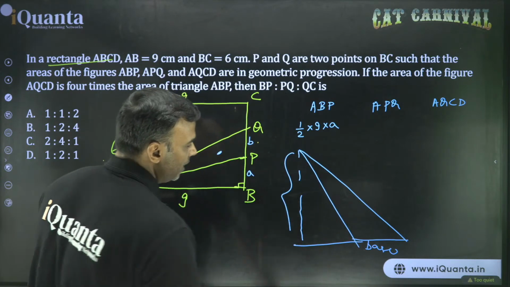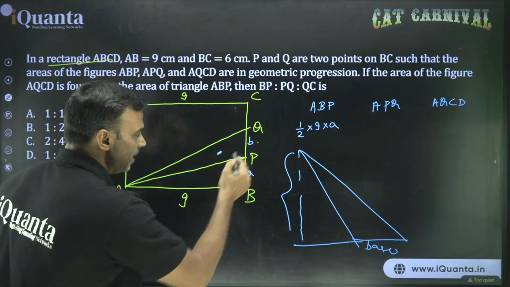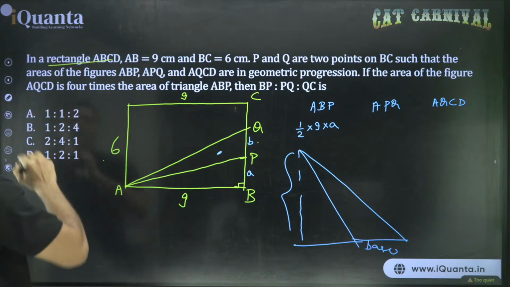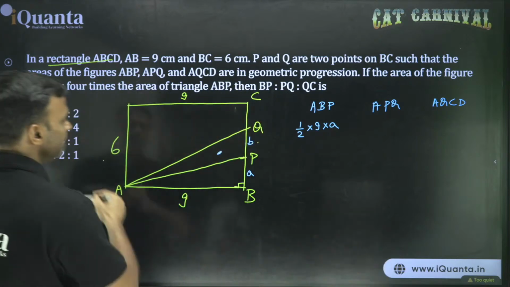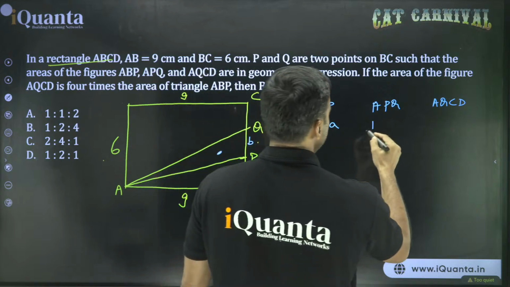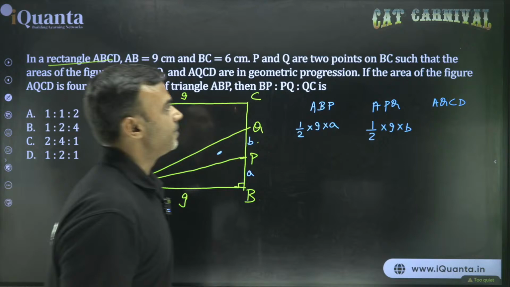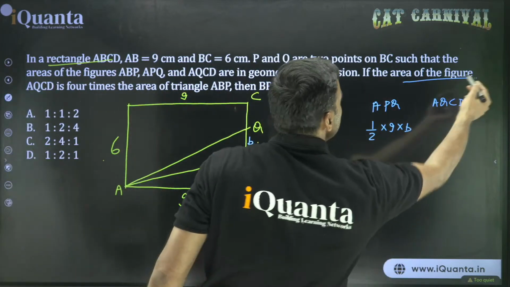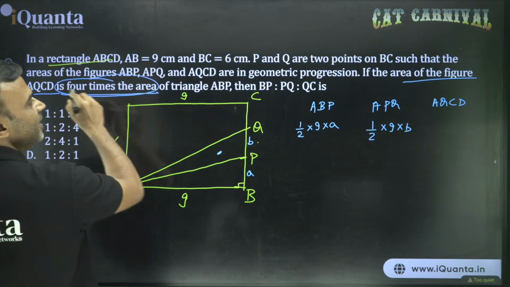This will be the height. So in triangle APQ, the base is B, but the height is still 9. So half base into height will be equal to half 9 into B. And then comes the interesting part. They are in geometric progression and the area of the figure AQCD is 4 times the area of the triangle ABP.